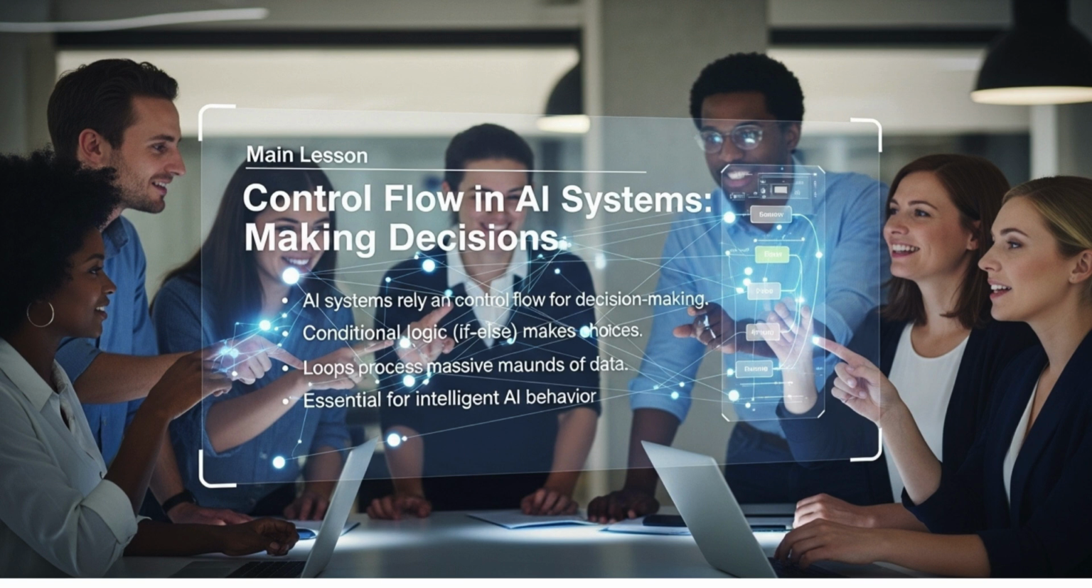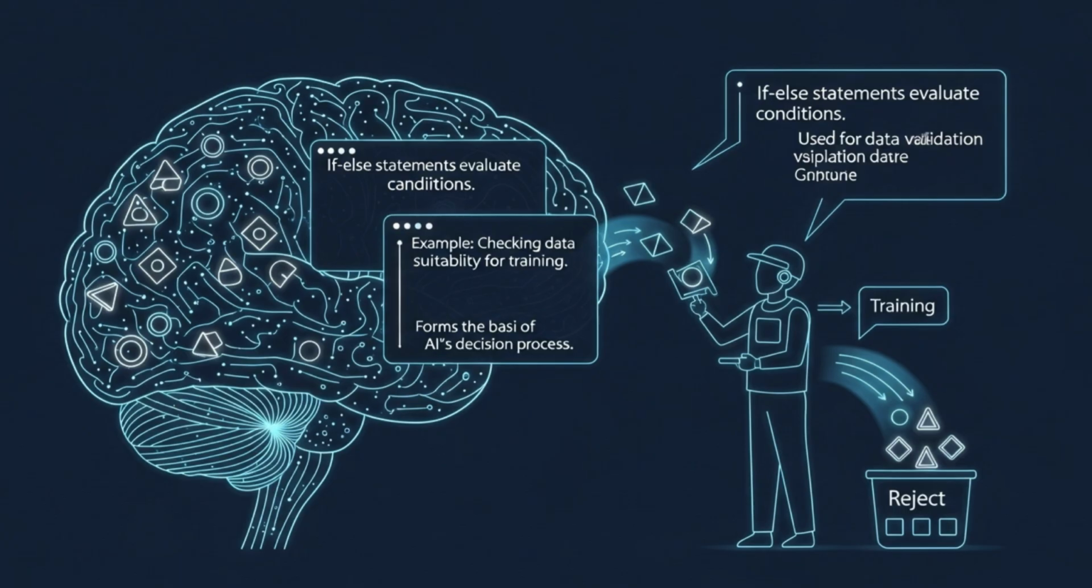These concepts are absolutely essential for intelligent AI behavior, allowing systems to classify information, make accurate predictions, and understand complex inputs in dynamic environments. Today, you'll learn how to build these decision-making brains yourself, setting the stage for truly intelligent applications. Let's start with conditional logic, the AI's primary tool for making decisions.